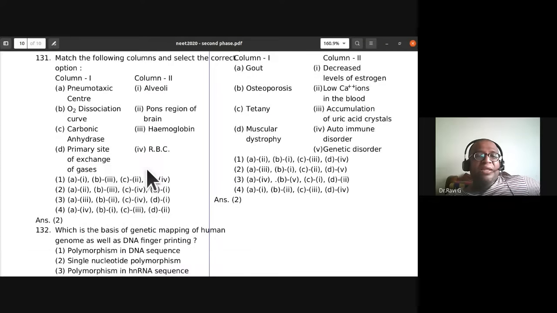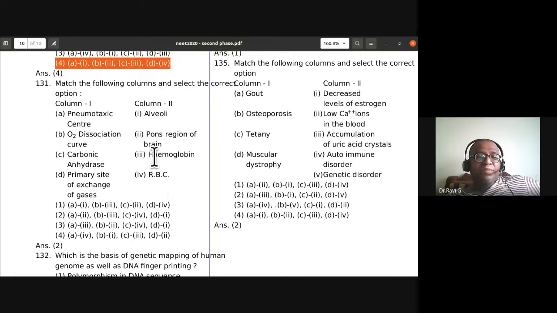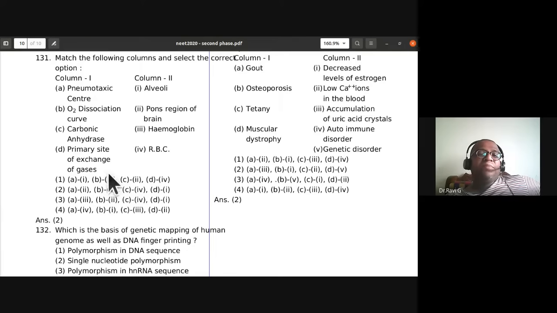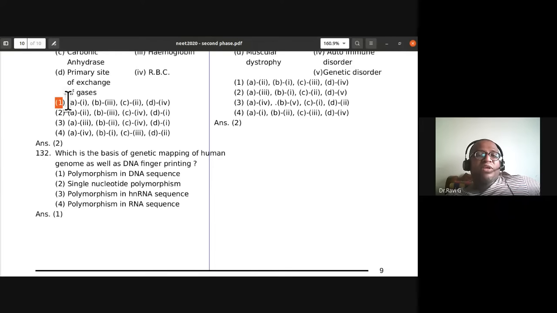Carbonic anhydrase, it is interacting with the RBC. Then D, the primary site of exchange of gases, alveoli. So pneumotaxic center, pons region of brain; oxygen dissociation curve, hemoglobin; carbonic anhydrase with RBC; primary site of exchange of gases, alveoli. So the first one is the correct option.